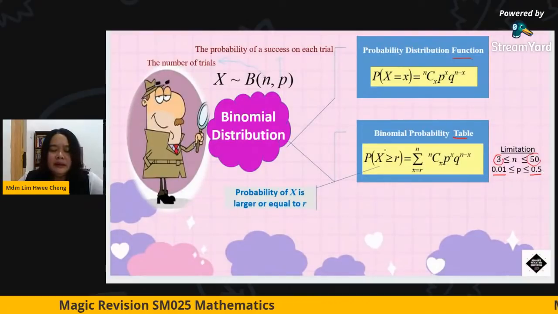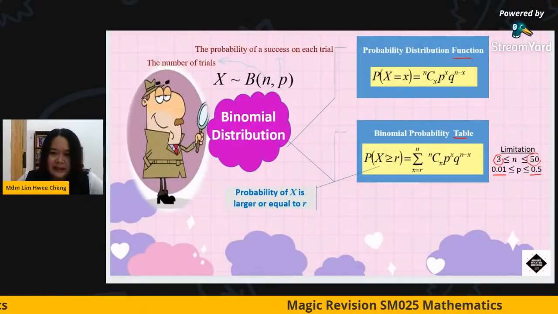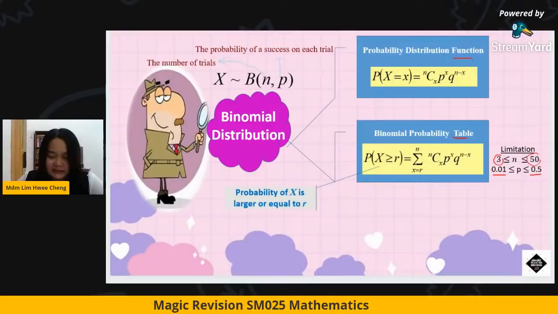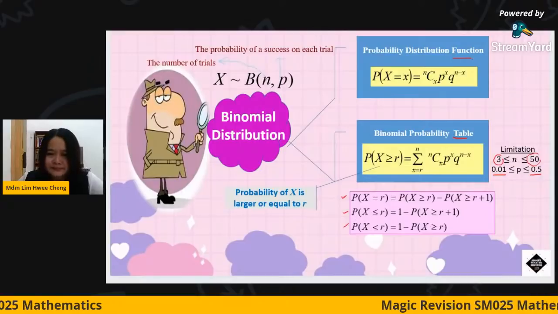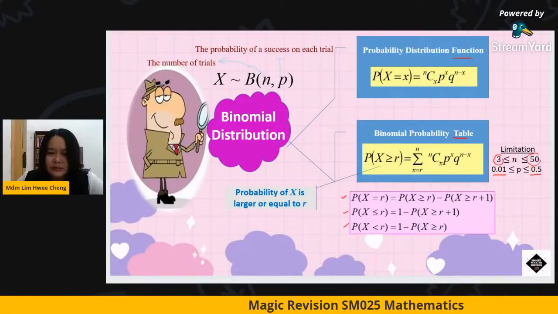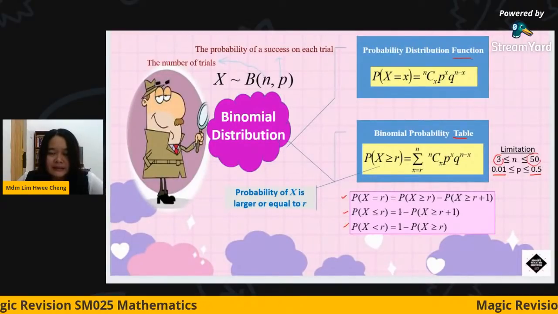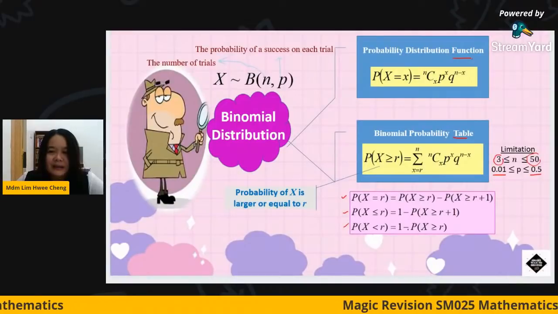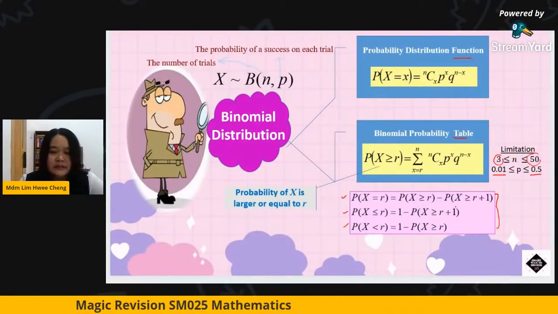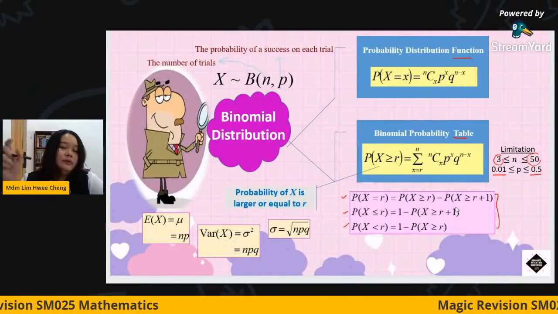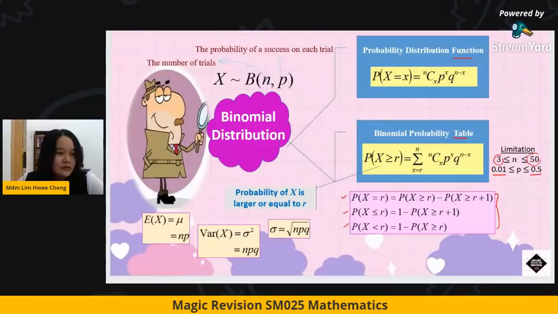Since the probability in your table is x larger or equal to r, it is the accumulated total. So normally we have to use this kind of formula. If you want to evaluate x equal to r, I have to use P(x ≥ r) minus P(x ≥ r+1), and so on. For less or equal than r, I have to use 1 minus P(x ≥ r+1). For less than r, I will use 1 minus P(x ≥ r). After this, I will teach you a way to easily remember these formulas. And the mean is np, variance is npq, and the sigma is the square root of npq.